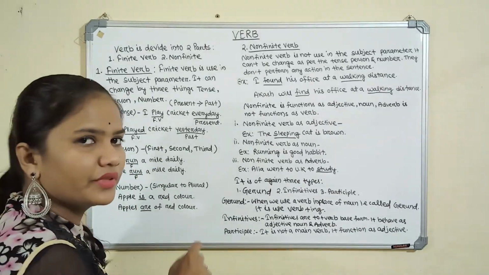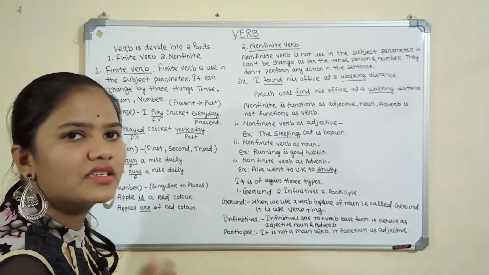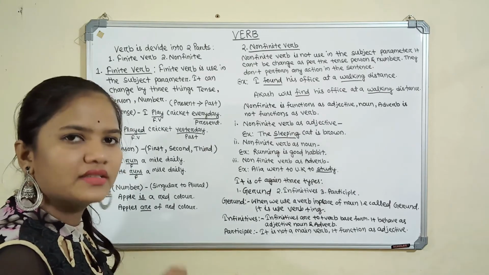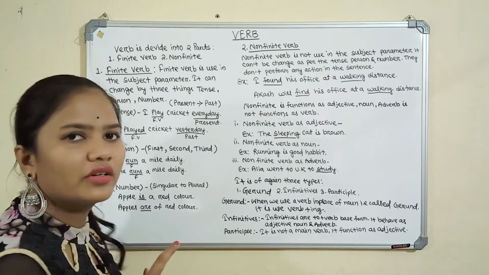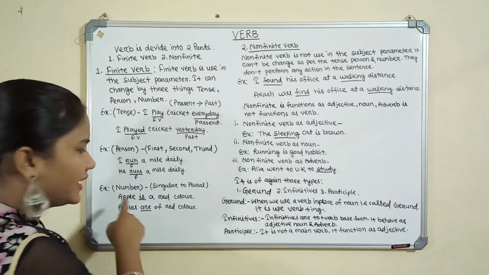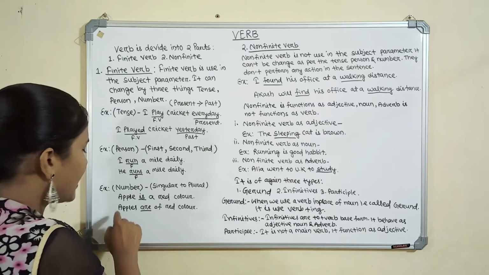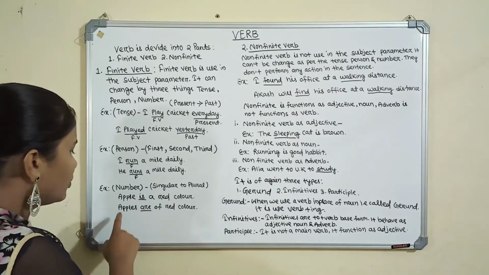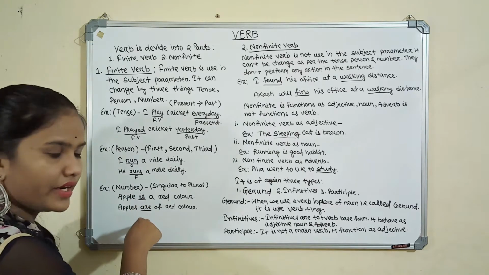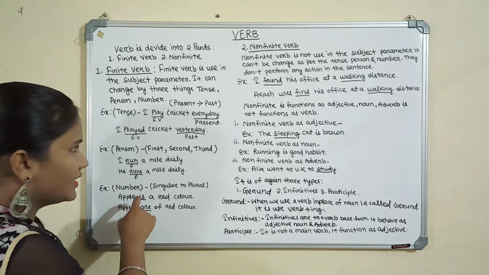Then we will take one example on the basis of number. Number has only two kinds, that is singular and plural. Singular is when we talk about one person, and if we talk about more than one, that is called plural form. So let's take one example like apple is red in color, and if it is changed into the plural, apples are red in color. So it is the changing form. Here is is the finite verb and also are is the finite verb. If we change the sentence from singular to plural, then the verb also changes, is to are.